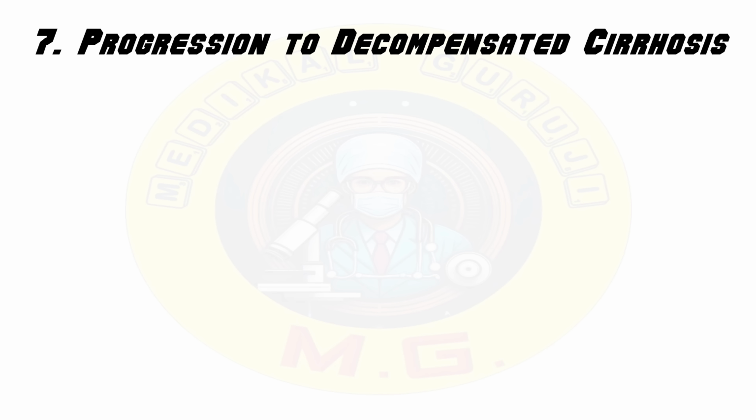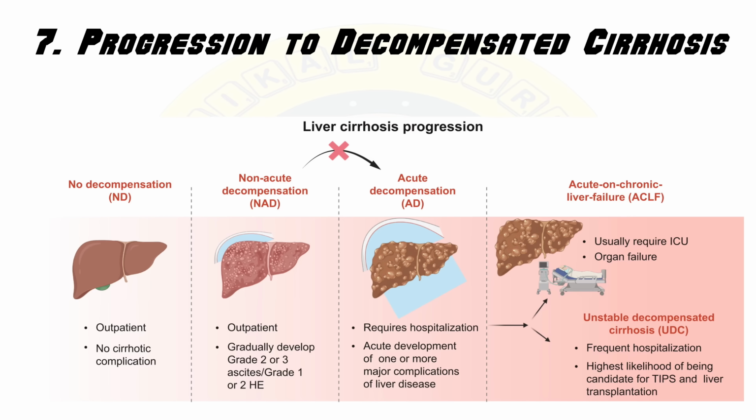Progression to decompensated cirrhosis. Initially, the liver can compensate for the damage, that is compensated cirrhosis, over time. As fibrosis progresses, the liver function declines. Decompensated cirrhosis occurs, which is marked by severe complications like jaundice, encephalopathy, and liver failure.